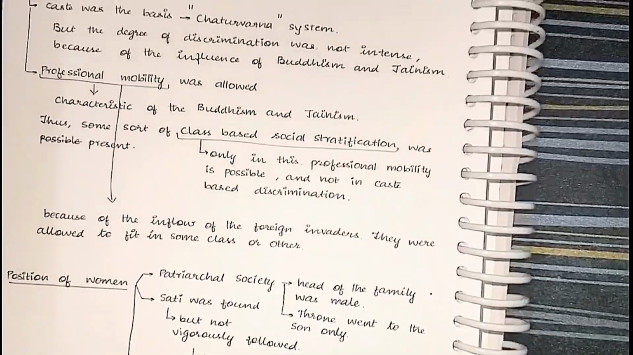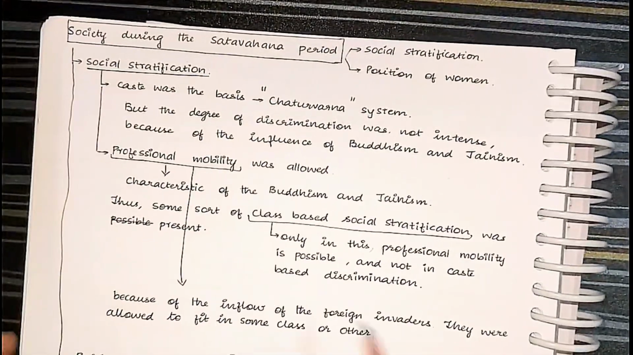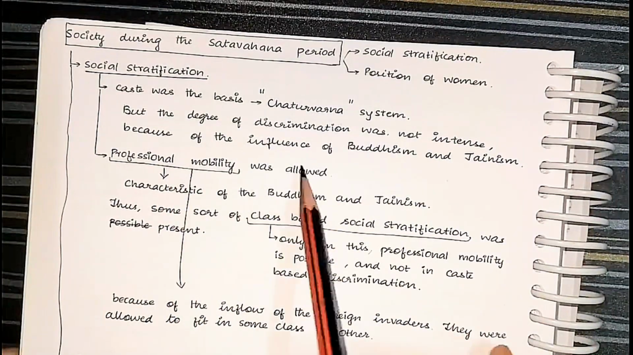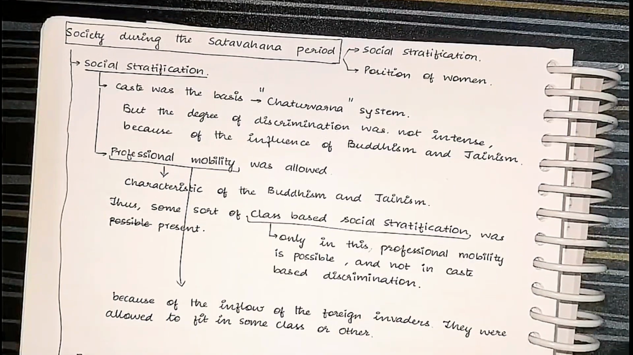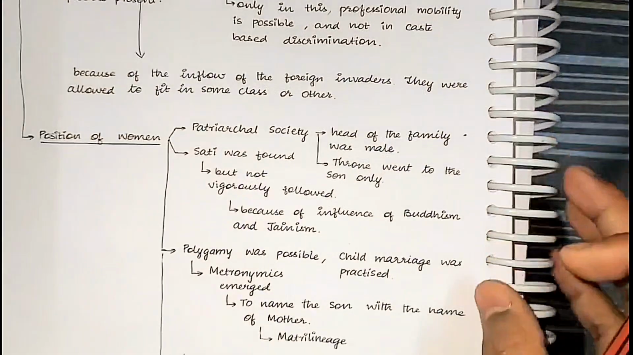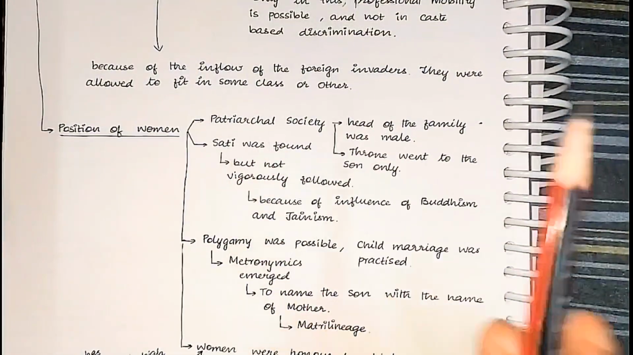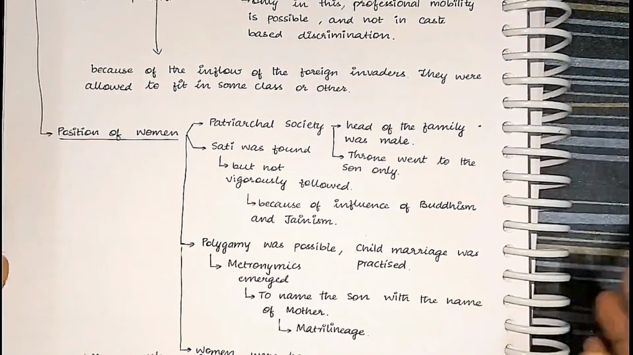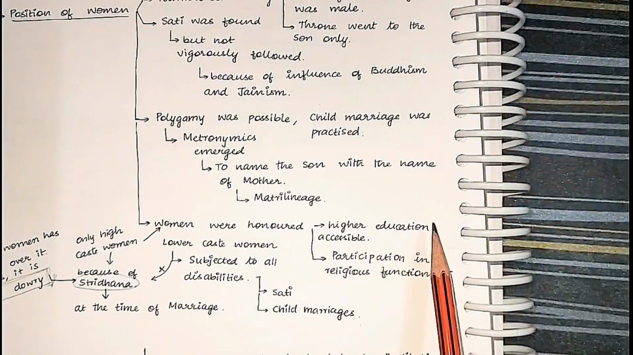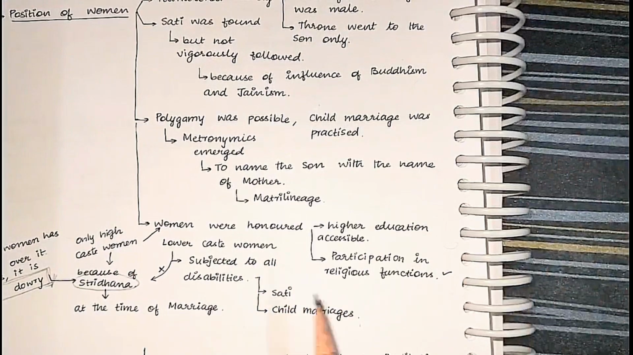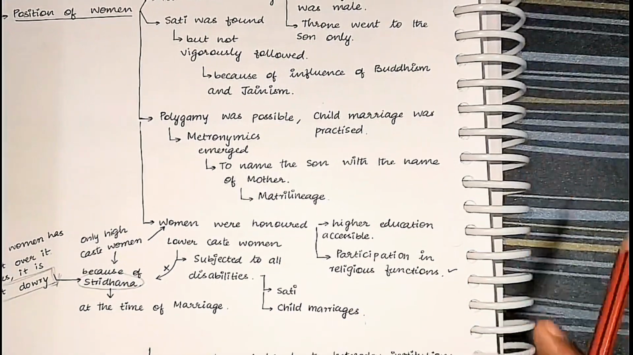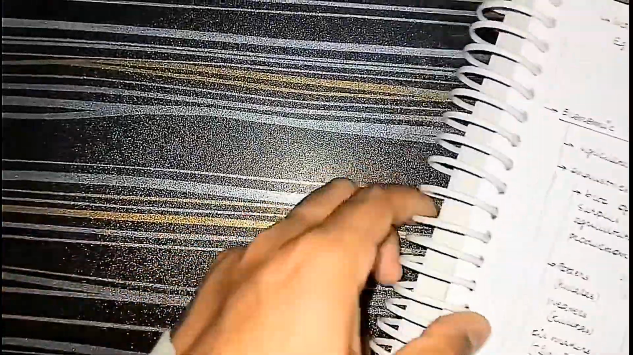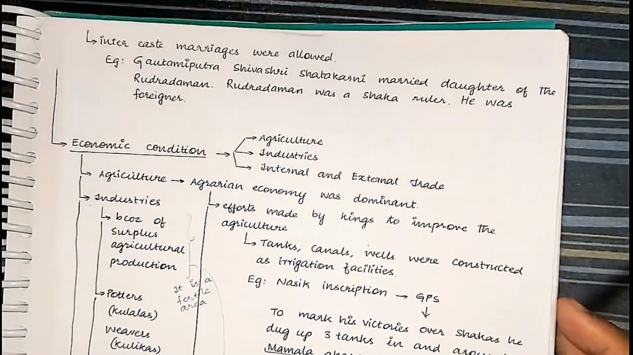Okay. So when it comes to social conditions, you have to write these things: social stratification, caste system, professional mobility, yes, because of two reasons: domination of Buddhism and inflow of foreign traders. And position of women: patriarchal society, social evils like sati, polygamy, child marriage were followed. High caste women were honored. They had access to education because of stridhana, and lower caste women were relegated to vulnerable situations. And queens donated lands to Buddhism and Jainism. That's it. Social conditions come to an end.